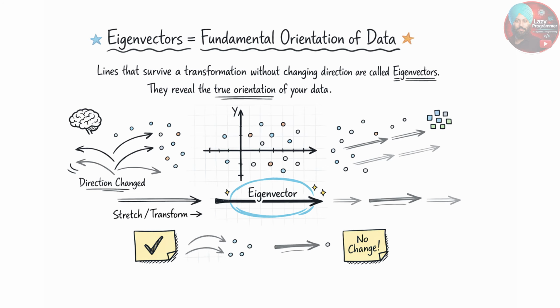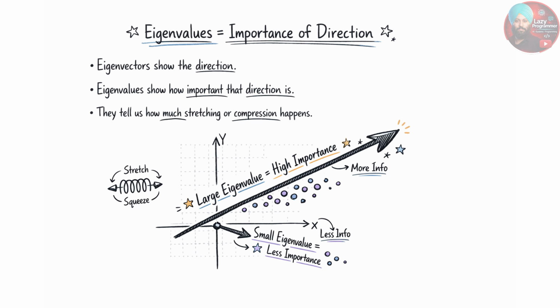Now let us move to the second part, eigenvalues. If the eigenvector tells us the direction, the eigenvalue tells us how important that direction is. Or in simple terms, the eigenvalue is the amount of stretching or compression. If the eigenvalue is larger, that means the eigenvector is of very high importance. And if the eigenvalue is small, then that means the eigenvector or direction doesn't change much and carries less information.